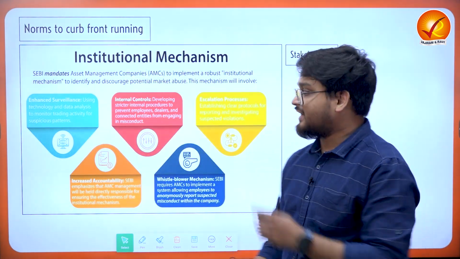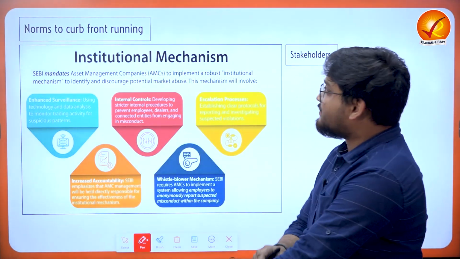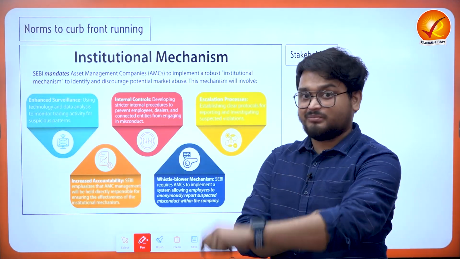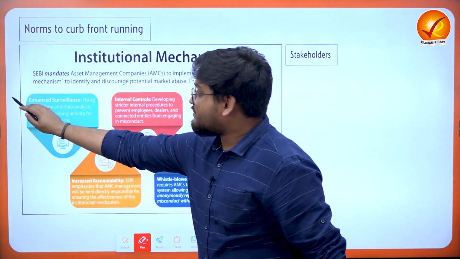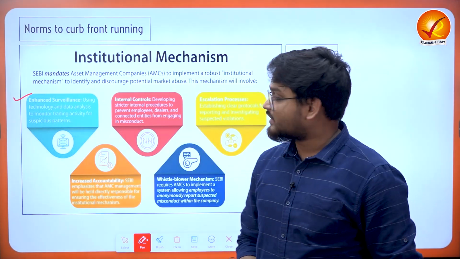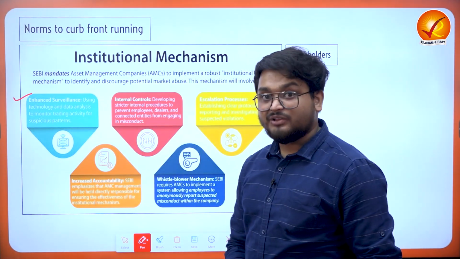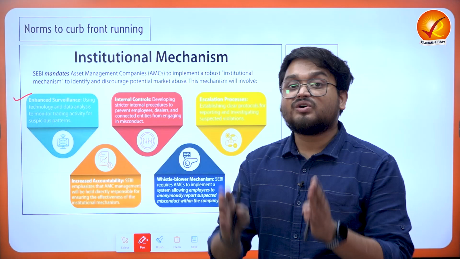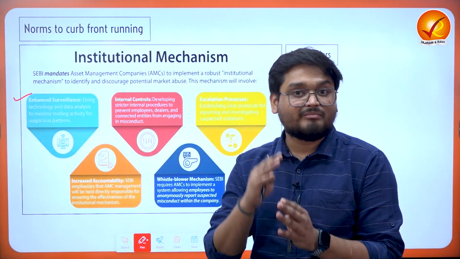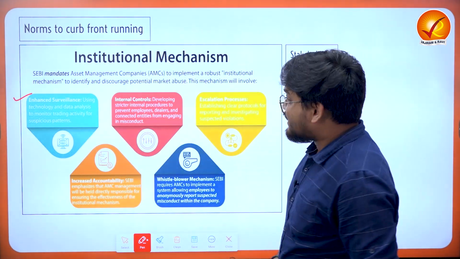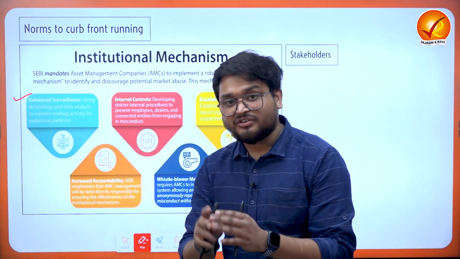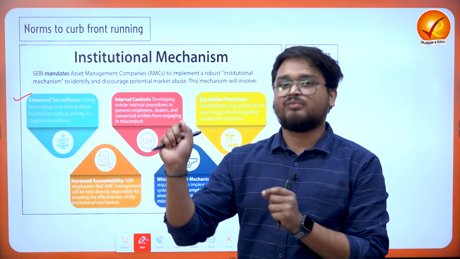Stop this kind of front running, right? And here there are some institutional mechanisms which SEBI has imposed. Firstly, SEBI will be increasing the surveillance, right? Surveillance in this particular manner using technology and data analytics to curb any unfair, malicious practice. SEBI will be investing in technologies to track the price movements of stocks.